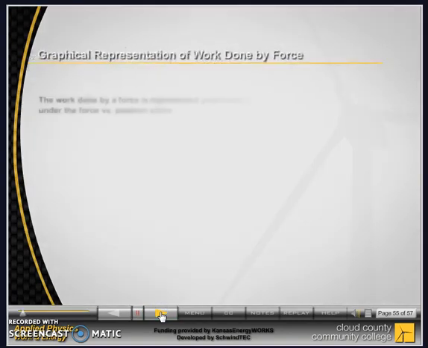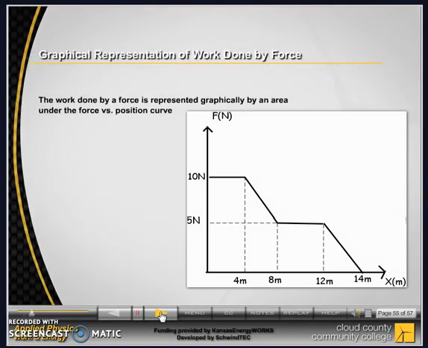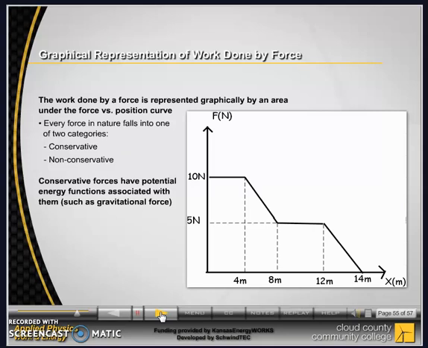The work done by a force is represented graphically by an area under the force versus position curve. Every force in nature falls into one of two categories, conservative and non-conservative. Conservative forces have potential energy functions associated with them.